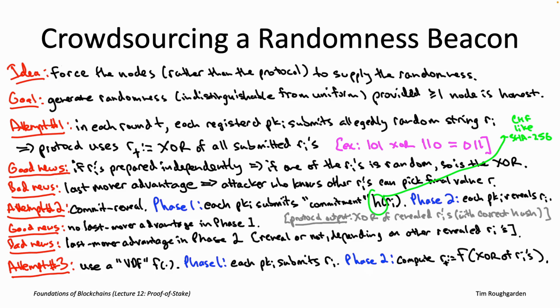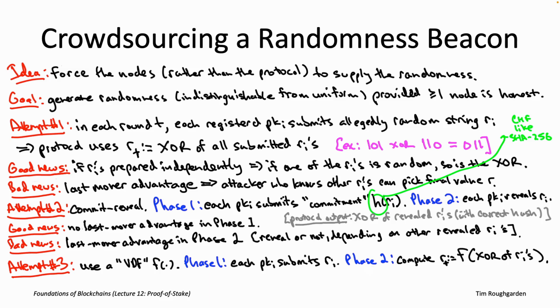At the very least, we can choose some function little f which, unlike XOR, is unpredictable. So a function little f where you have no idea what its output is going to be on a given input until you actually carry out the work of explicitly evaluating little f on that input. Now, unpredictability is not going to be good enough for our purposes.